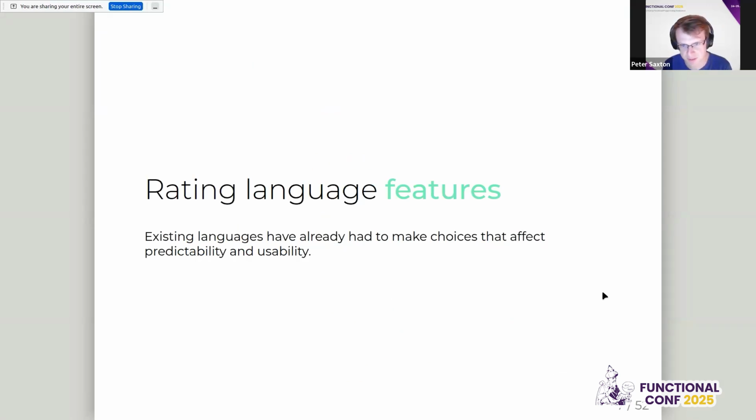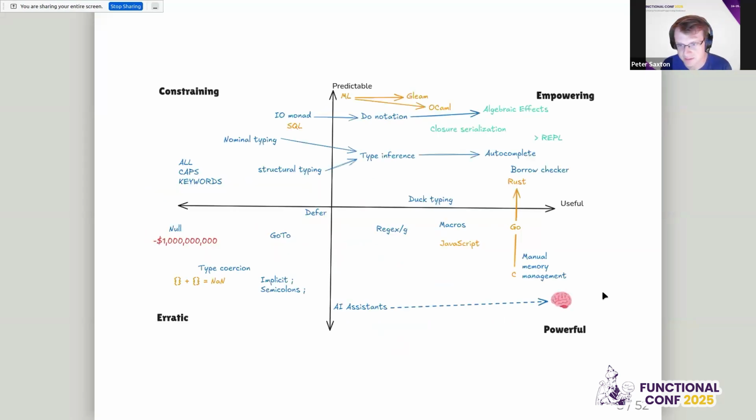So how do we rate language features? The existing languages have already had to make decisions on how they choose between predictability and usability. And so here we have, again, my opinions on where a lot of these things would go. So let's pick a few key ones here. We've got predictable towards the top, we've got useful towards the right. And I think this off diagonal from top left to bottom right is actually quite interesting and where we talk about a lot.